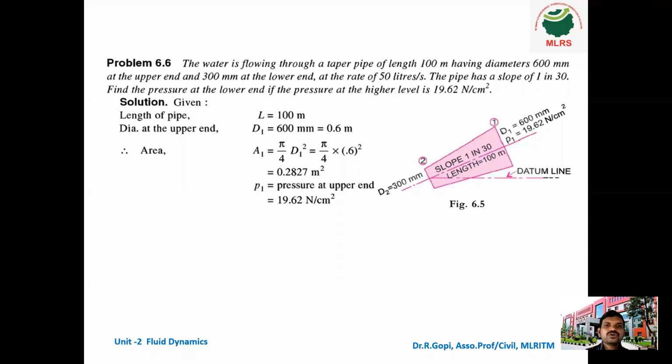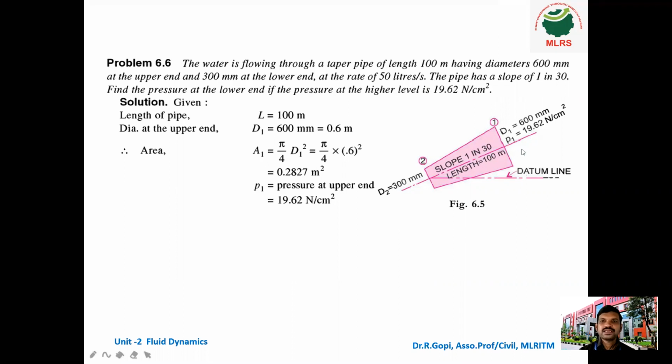Students, next we will move to the next problem. Water is flowing through a taper pipe of length 100 meter, having diameter 600 mm at the upper end and 300 mm at the lower end. Here also a taper pipe is there.